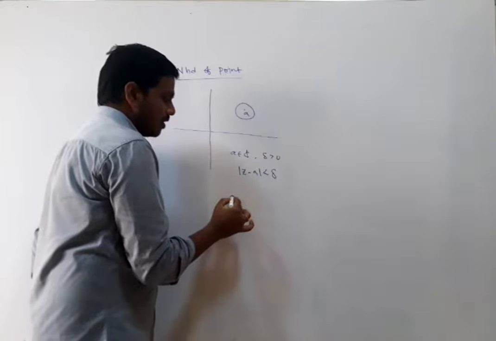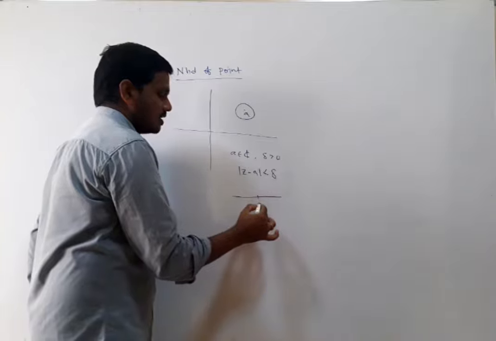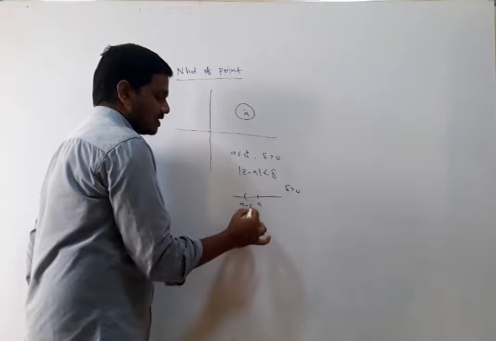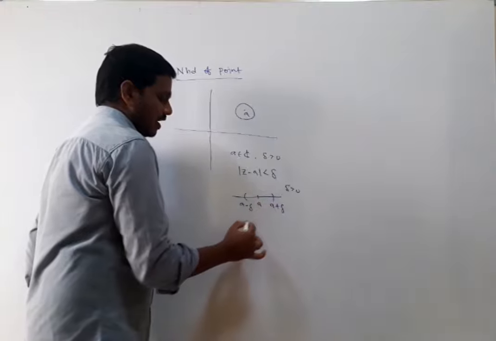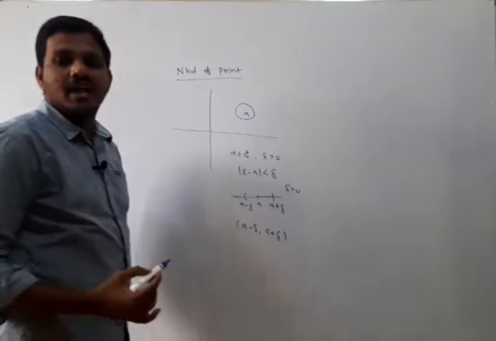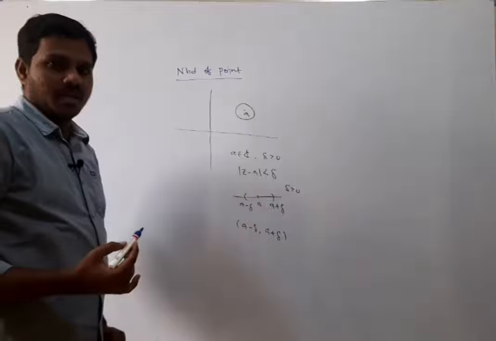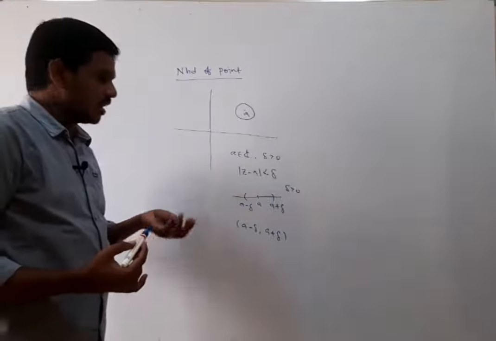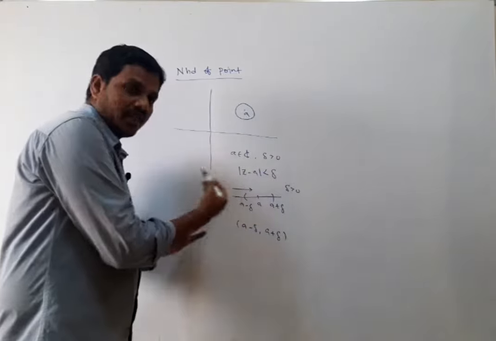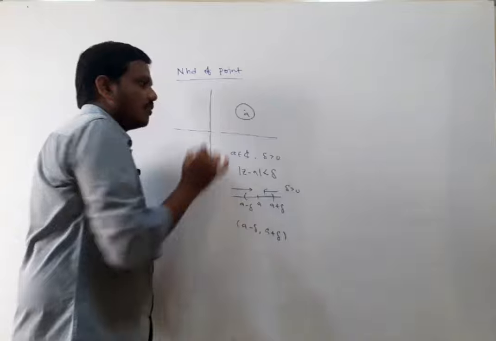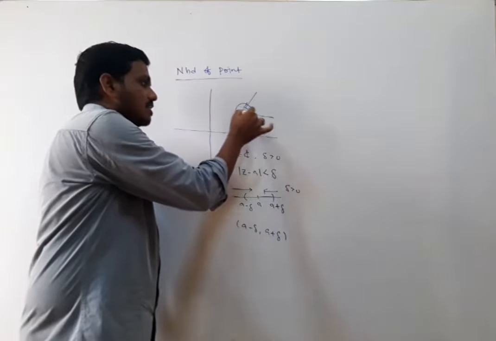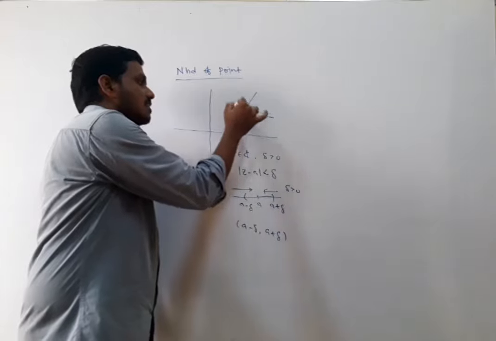Suppose in the case of real numbers, this is a real line, A is a point, for delta greater than 0, here it is A minus delta, A plus delta. So finally we say (A minus delta, A plus delta) is the delta neighborhood of a real number A. But in the real numbers we have only two directions, from A minus delta to A, the left side of A and the right side of A. If you take a point in the complex number system, how many directions do we have? So many directions are there. These are the different directions.